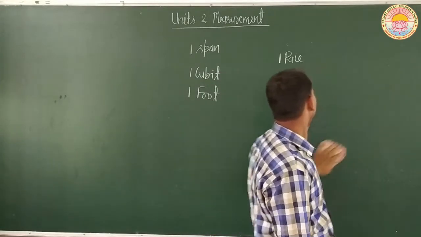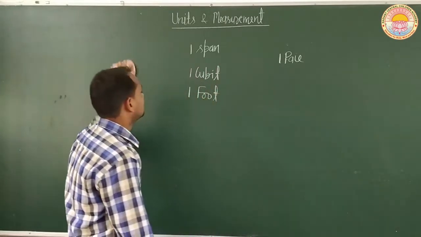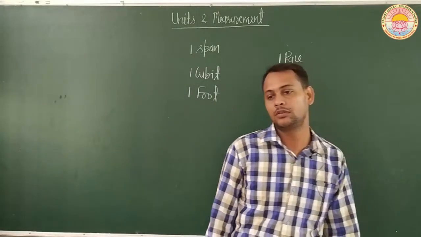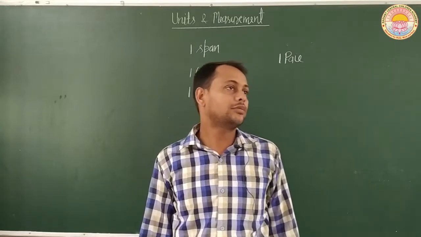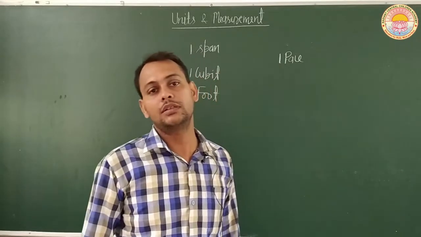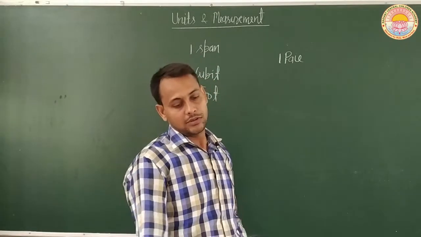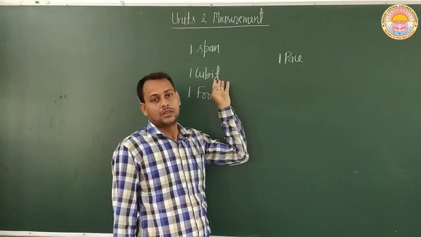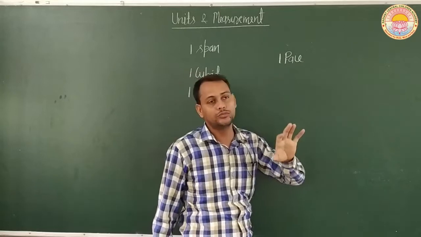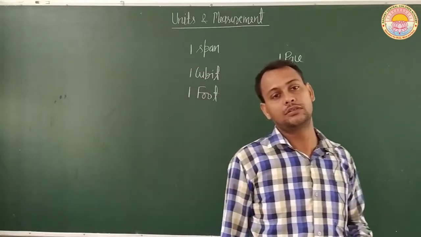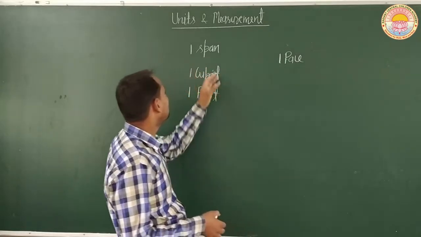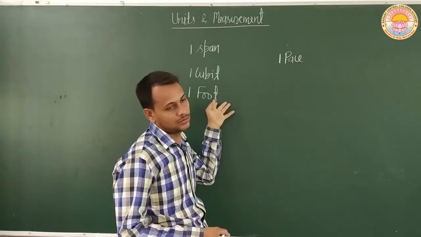But here you can see that these terms are variable. These terms are variable from one person to another person. One person has a 1 cubit length, and another person has a 1 cubit length that differs from the first. So a problem arises if we use these terms.